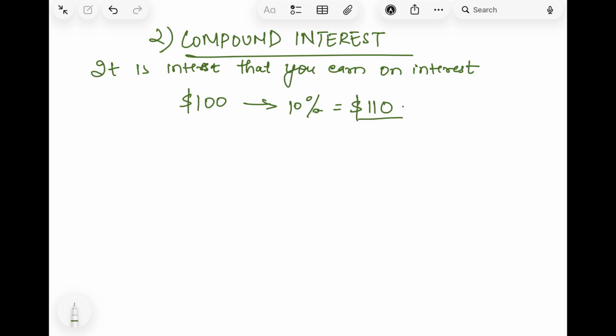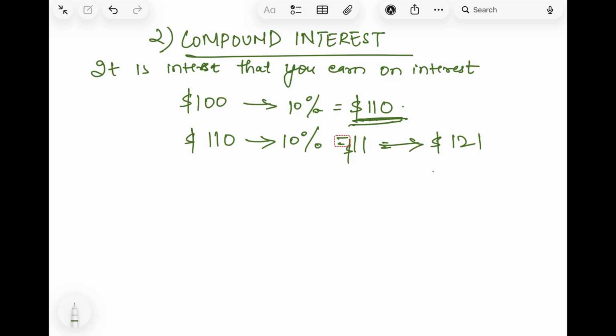But in compound interest it is not the same. In compound interest, they calculate the interest percentage on the new amount. Now the new amount in the bank is 110. So they will take 10% of 110. And what is 10% of 110? It will be 11. Right? So the new amount in the second year will be $121. It will not be $120.